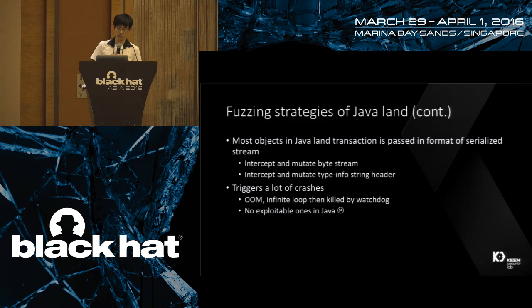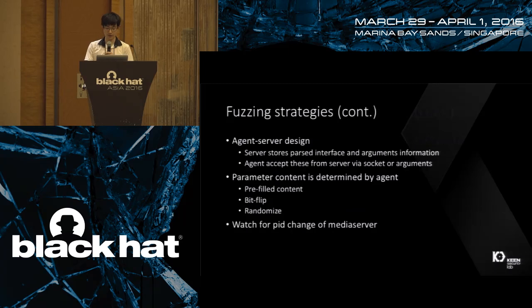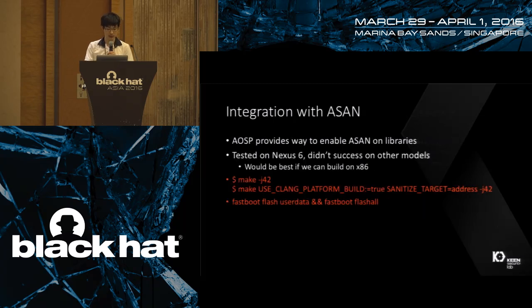This fuzzing strategy triggers a lot of crashes, but unfortunately, because of the safety nature of the Java language, we do not get exploitable memory corruption bugs. We only get some OOM or infinite loop denial of service bugs. But for the native land, we have triggered some efficient crashes, and we will analyze one of the bugs later.